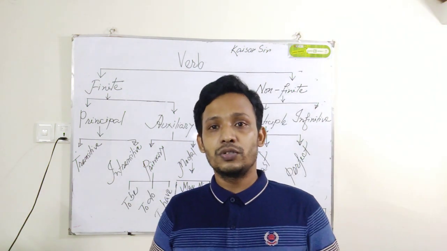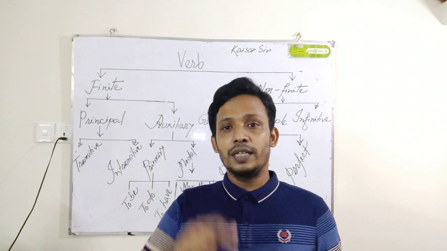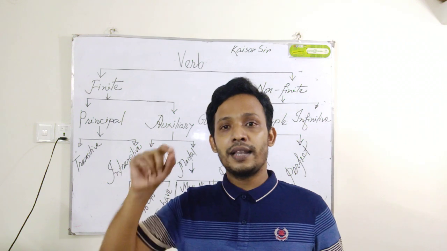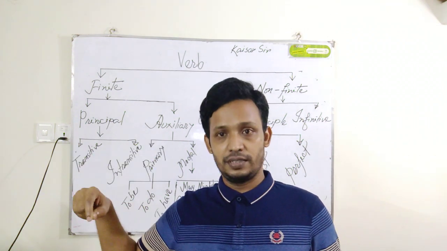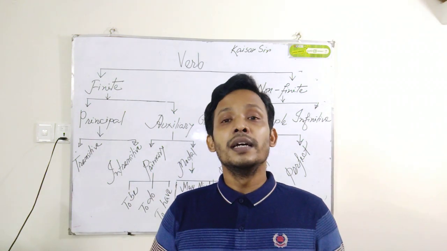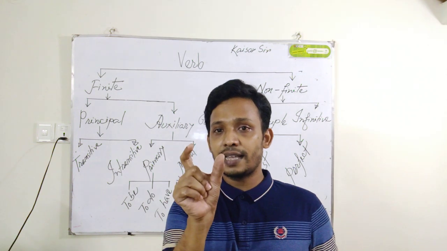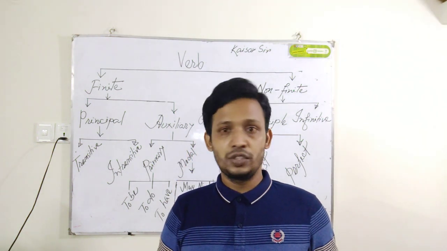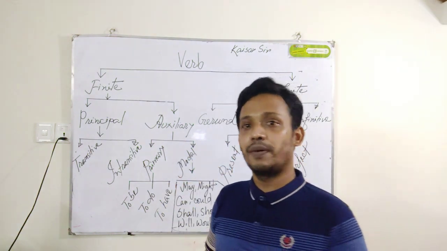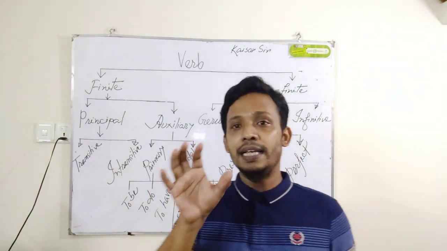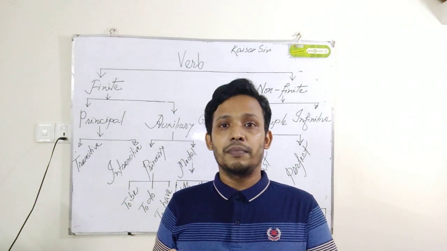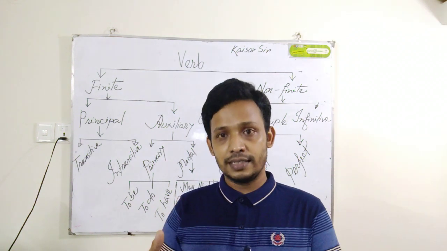So now I am giving two examples where first one is a transitive verb and the next one is an intransitive verb. Suppose I write poems. Here poems is an object. So write is a verb obviously, and it is a transitive verb because poems is the object.